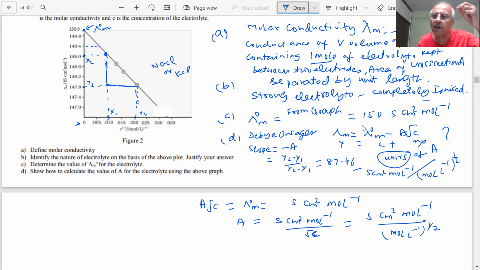And we can score 100 out of 100 marks because there is an internal choice given. Clear? All units must be written in the paper very correctly. And unless I read the question correctly, I will never be able to answer it.